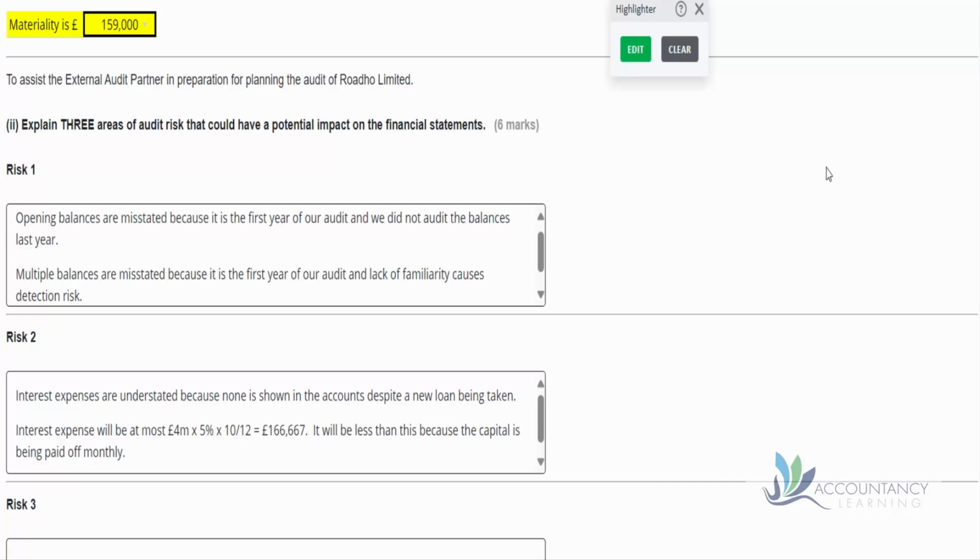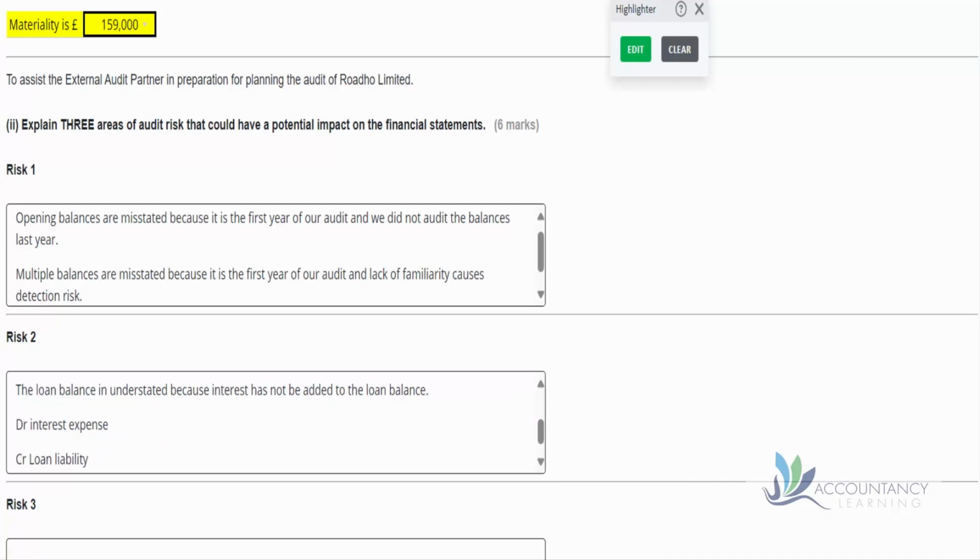And given they've given us numbers, I'm going to include a calculation here to earn a second mark. So we'd be expecting to see 166,000 in the accounts. And there's the calculation for that. And I'm just recognising there that it would actually be less than that because it's an amortising loan and we're paying some off each month. So I've said two things there to get my 2 marks. So we don't need to talk about this any further because we've got our 2 marks, but let's explore this a little bit more for the purposes of the debrief.